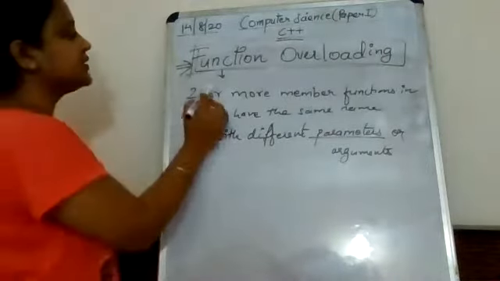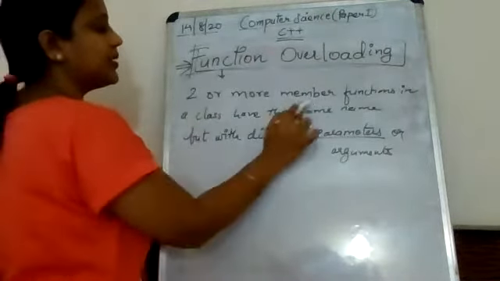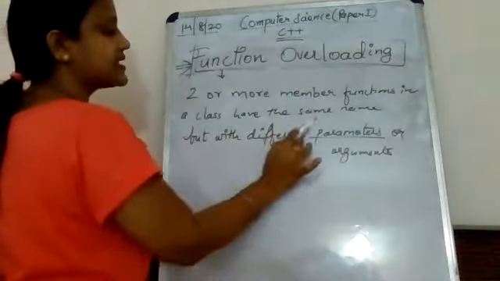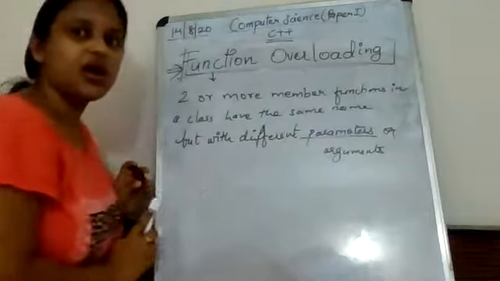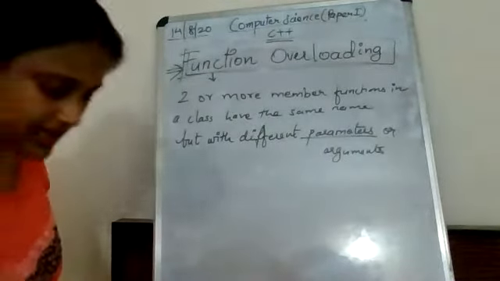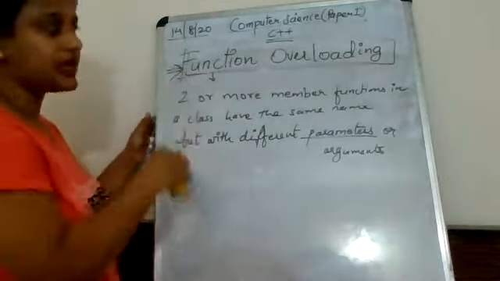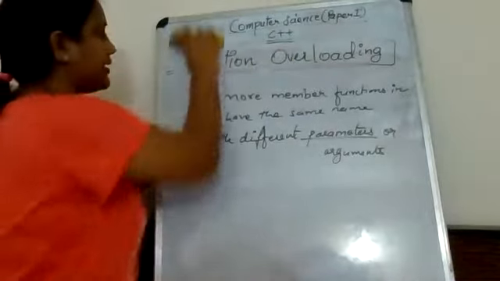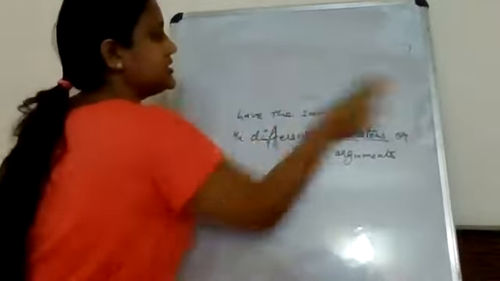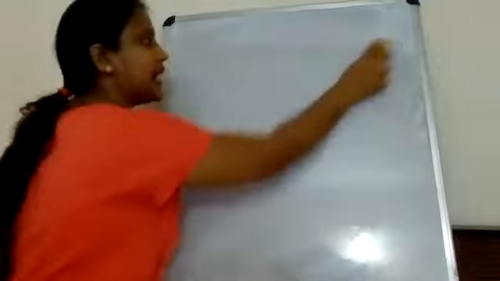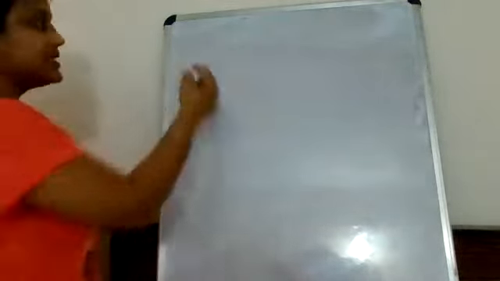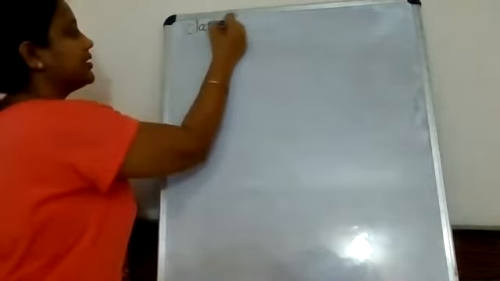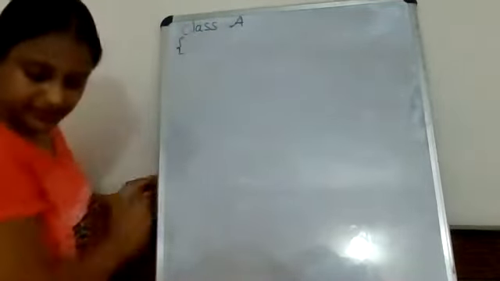So function overloading says when two or more member functions in a class have the same name but with different parameters or arguments. Okay, we will see. I'll write a small program, but I will erase the whole board. I require the whole board because the bottom part will not be visible to you. I'm taking the example that is there in the notes, so that it is easy for you to remember and write it.